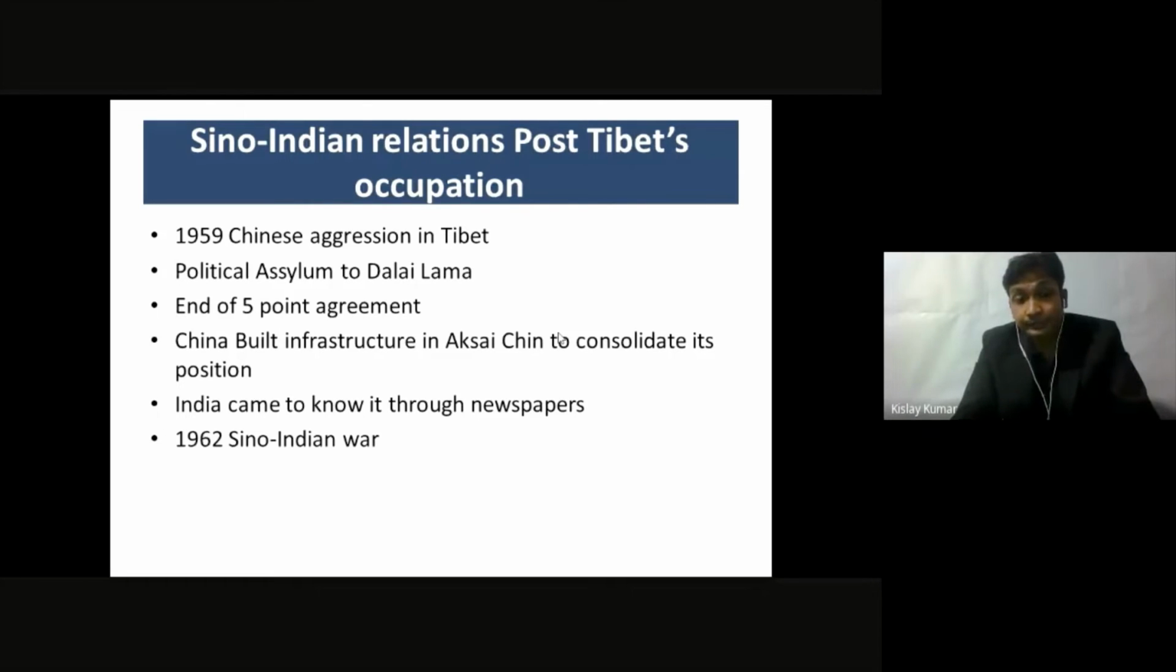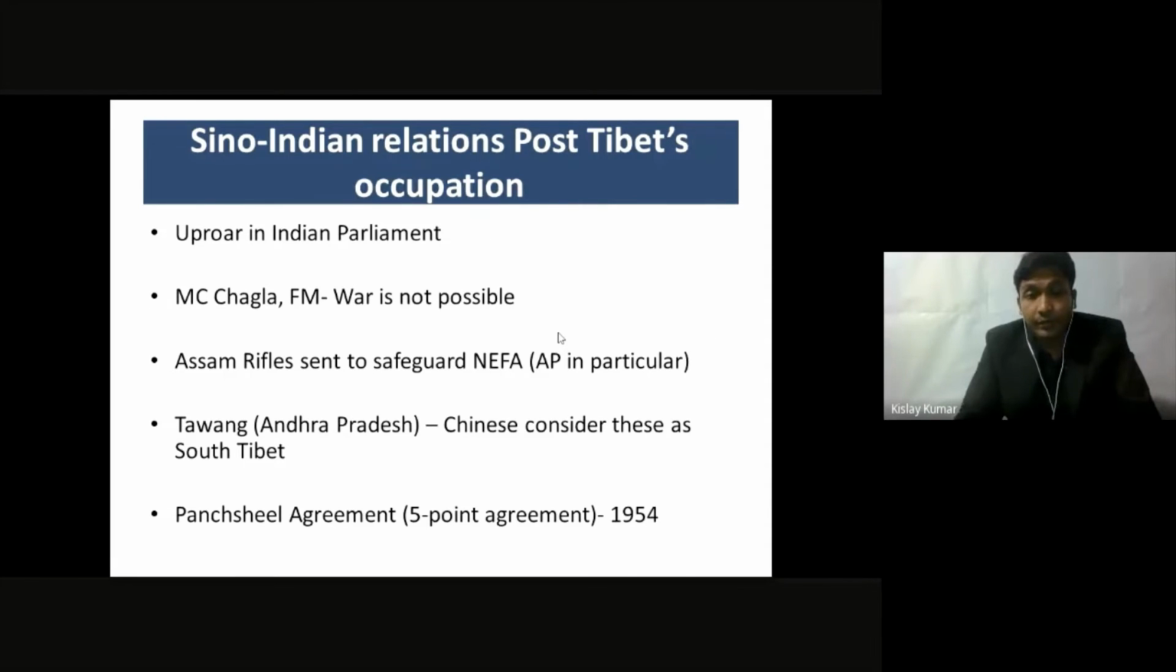5-point agreement. About the 5-point agreement, I forgot to inform you. It was an agreement signed between India and China, called the Panchsheel Agreement in Hindi. Panchsheel means 5-point agreement, in 1954. It was basically a trade and relations agreement, and it was not a binding agreement. It was just a sort of memorandum of understanding, an MOU.